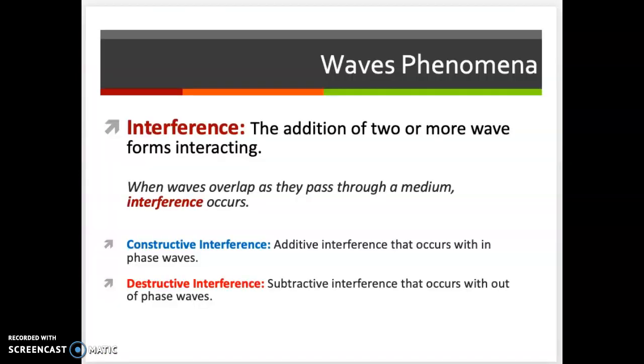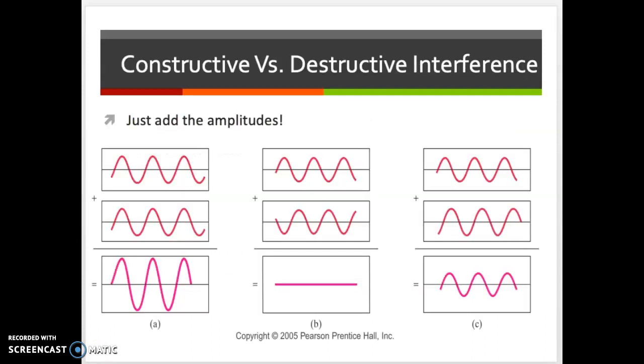Okay, so just to summarize, constructive interference when they add, destructive interference when they subtract from each other. But it's when they're in the same place. Let's look at some examples of this.